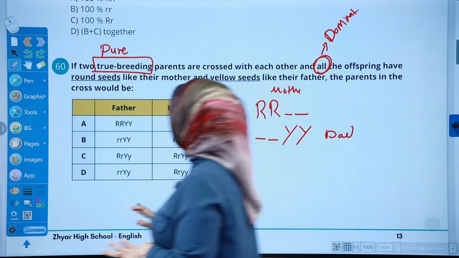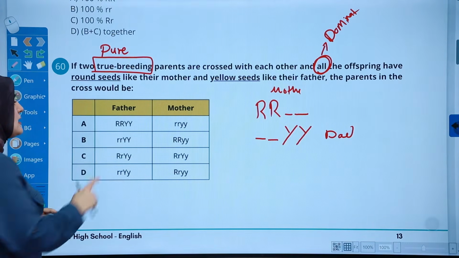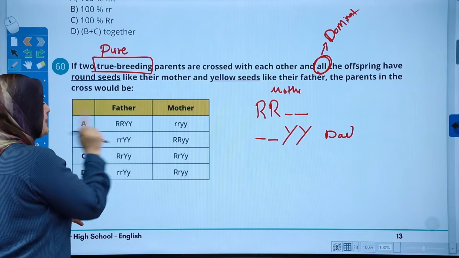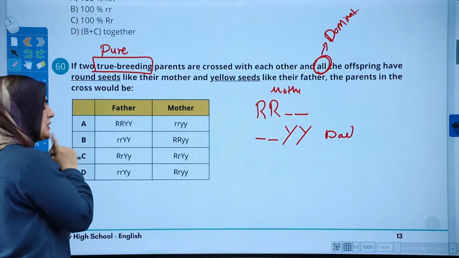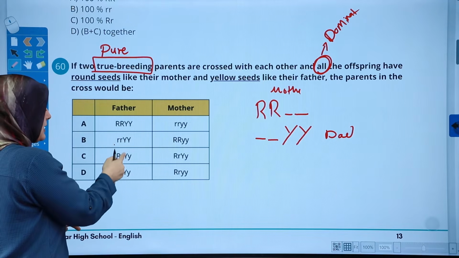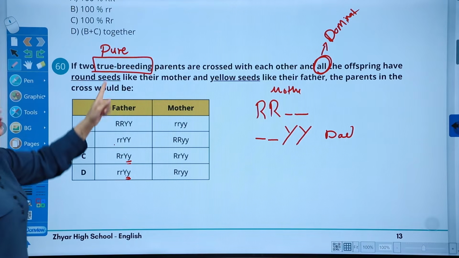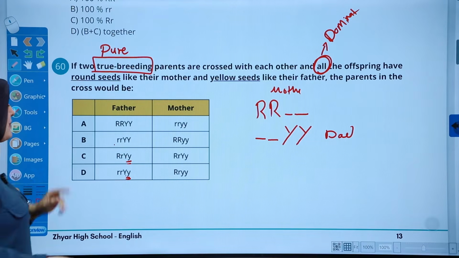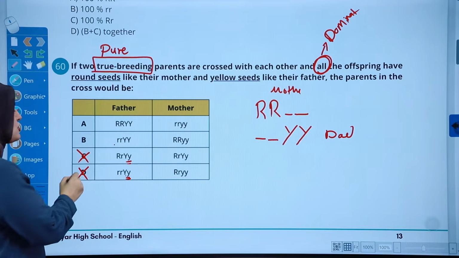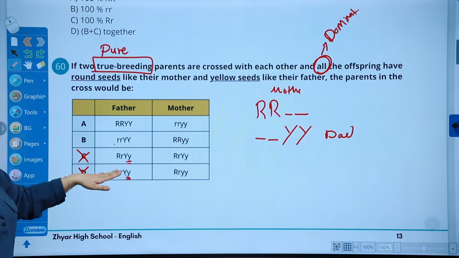In this table, you could see clearly we have this combination for the dad. There's R capital, Y capital, Y capital. Okay, that's a good one. R small, R, Y capital, Y capital. We cannot choose these two because they were recessive genes. And here we said true breeding. It cannot happen. So C is out just by finding out about the father's genotype.